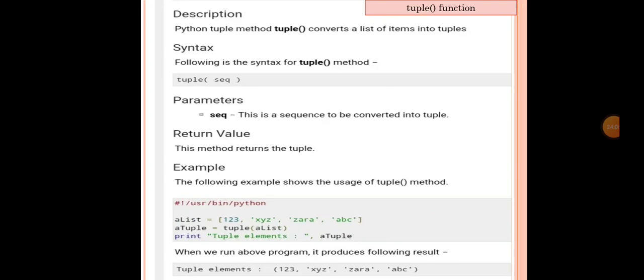Next is the tuple function. Python tuple method tuple function converts a list of items into tuples. So the list items you have, to convert them into tuples the tuple function is used. So following is the syntax for tuple: tuple in bracket sequence. So the sequence, which is a list object, will be passed to the bracket. So the sequence parameter is a sequence to be converted into a tuple. Whatever sequence you give here will be converted into a tuple. And the return value is that this method returns the tuple object.